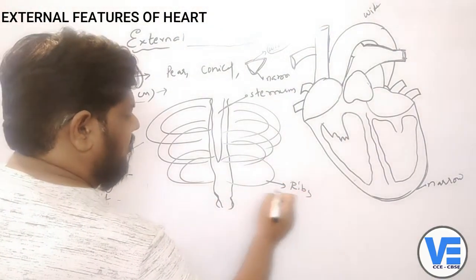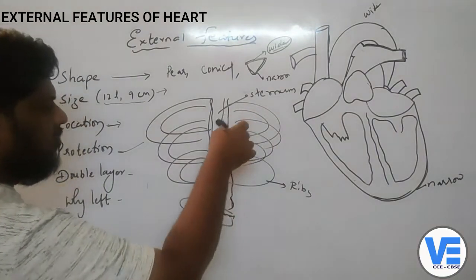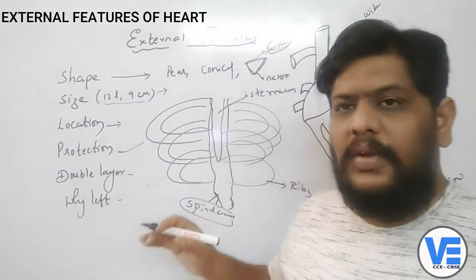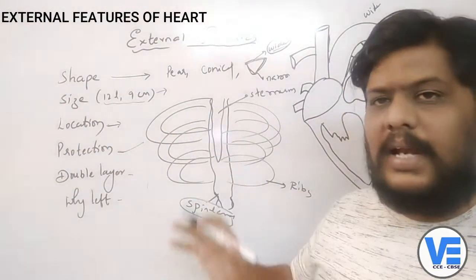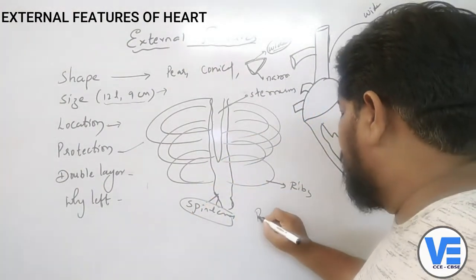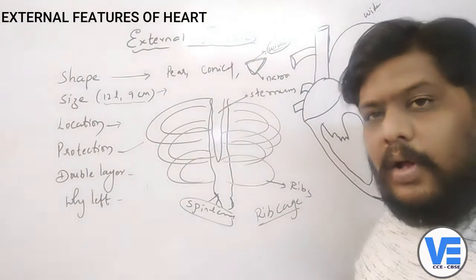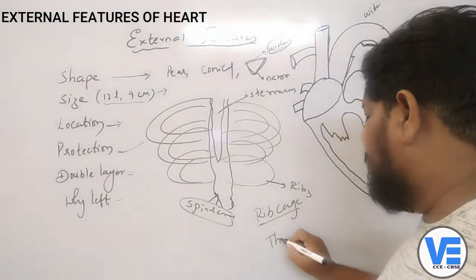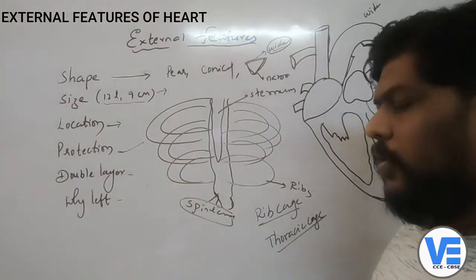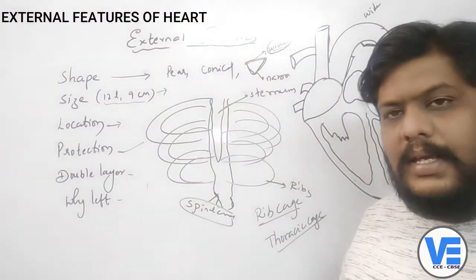The ribs, the sternum and the backbone, all these three form a cage-like structure. If you see here, it is forming a bird cage-like structure, and this cage is called the rib cage. It is also called the thoracic cage.